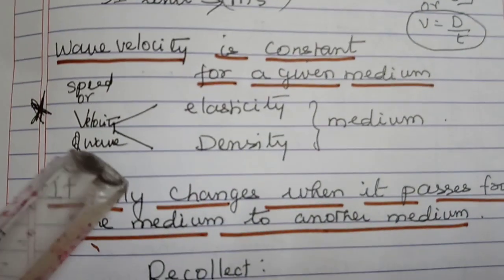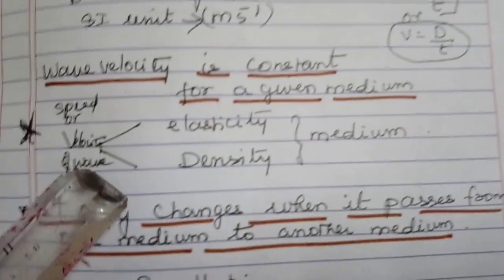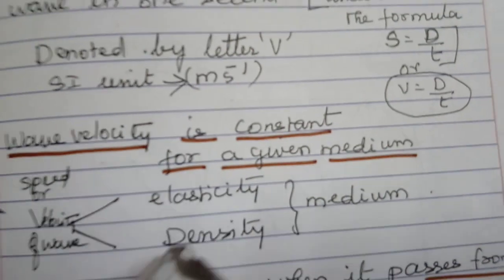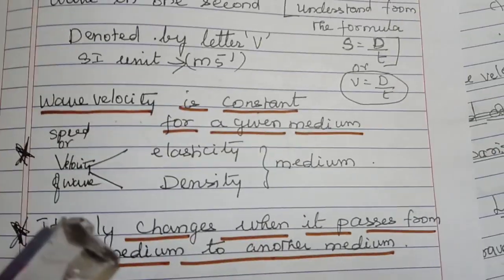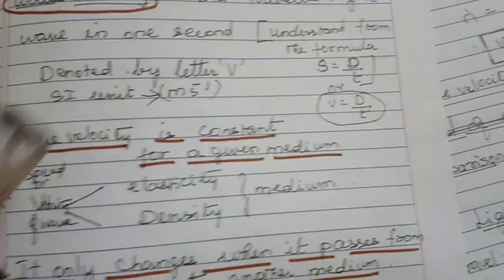Then there is one more star point I have written here. Velocity depends upon two important factors of the medium. So what are the two factors? That is elasticity and density. These are the two factors upon which the velocity of the wave depends. I hope you have understood this.